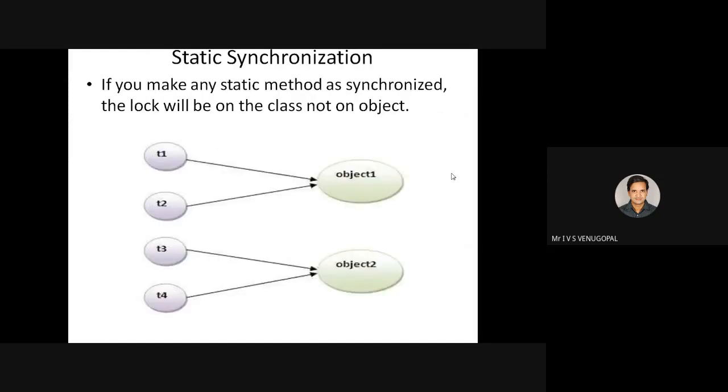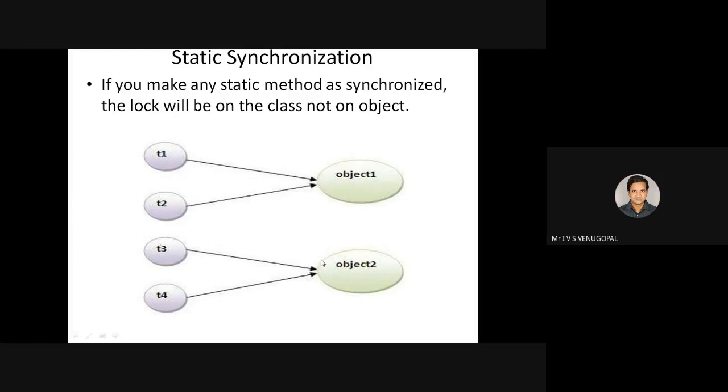For static synchronization, as I already told you, consider object 1 and object 2 are two different instances of the same shared class. If thread 1 and thread 2 access object 1, only thread 1 and thread 2 synchronize, because they are using the same object. If thread 3 and thread 4 access another instance, object 2, then thread 3 and thread 4 are in synchronization. But T1 can interfere with T3, T2 can interfere with T4, or T4 with T1 and T2 with T3.